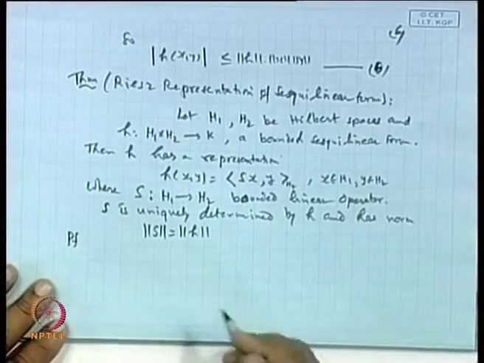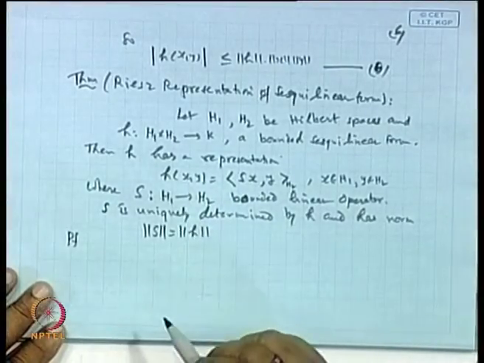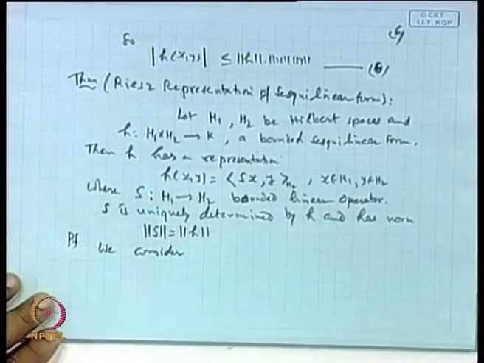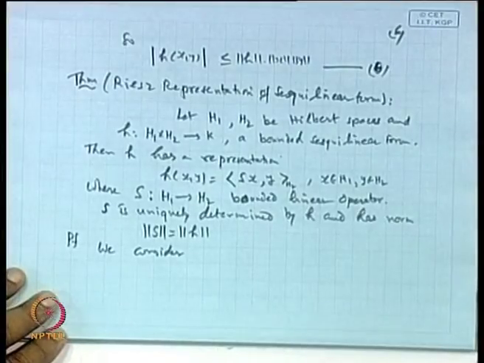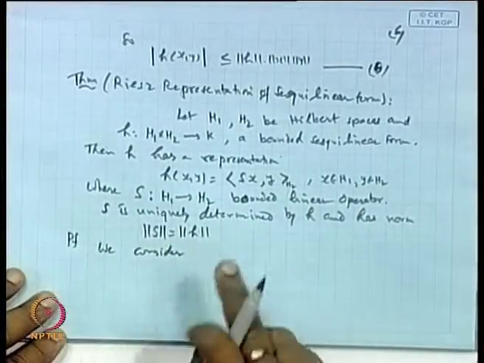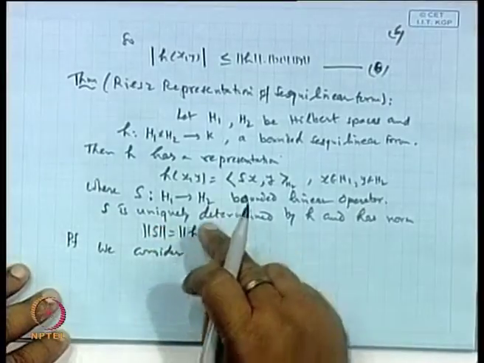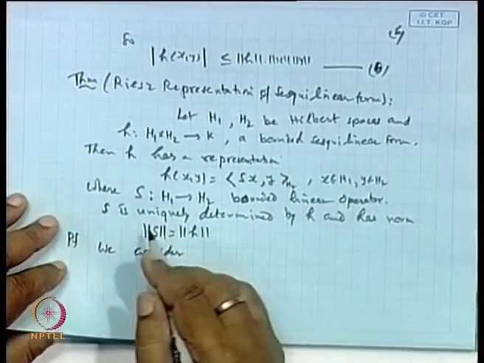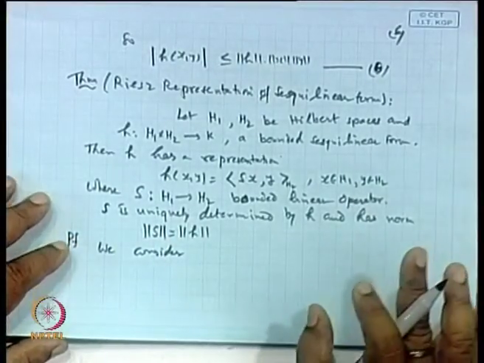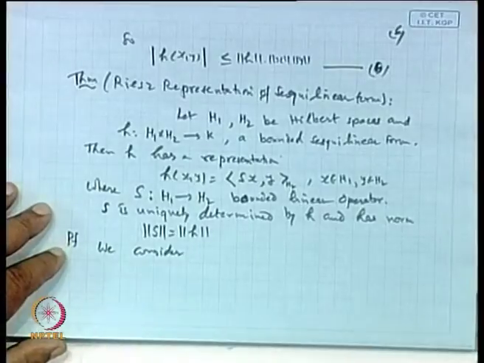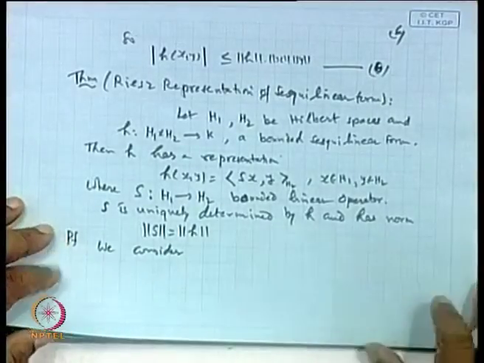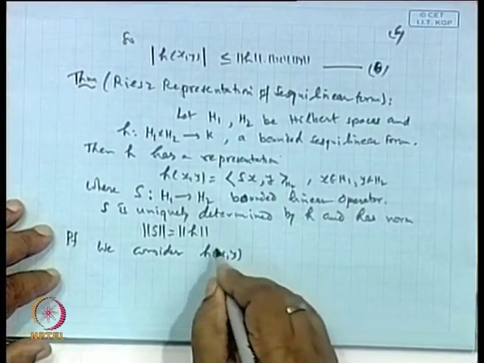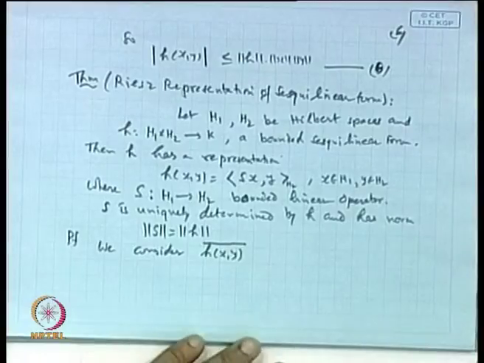So, in order to prove that h has this representation, we consider... Uniqueness follows from the previous result, because we will make use of this. Another point is S should be unique, determined by h. Okay. So, we consider h of x, y conjugate. Let us consider this.